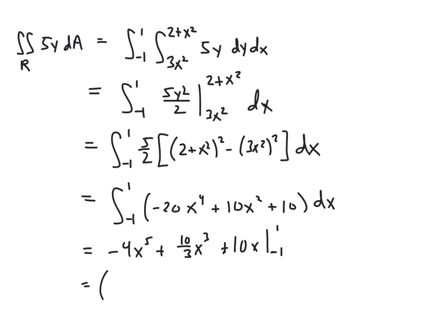All right, and so we end up with negative 4 plus 10 thirds plus 10 minus the quantity 4 minus 10 thirds minus 10. And if we do the arithmetic here, I believe we end up with 56 thirds as our final value. Right? And so this double integral is equal to 56 thirds.